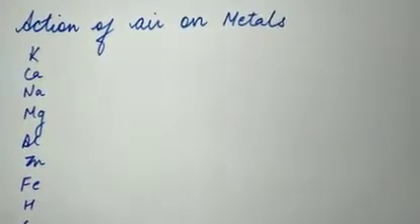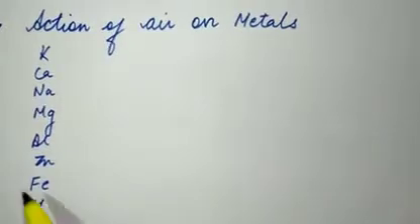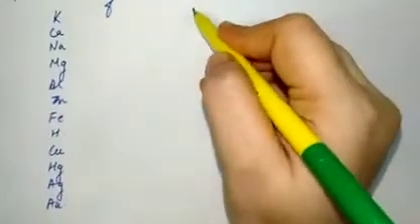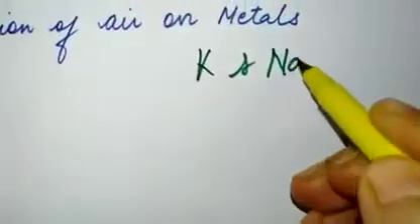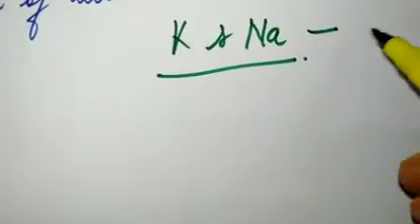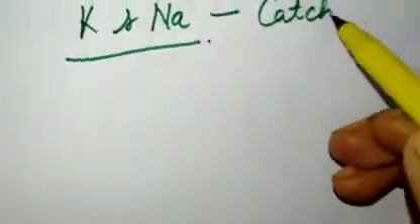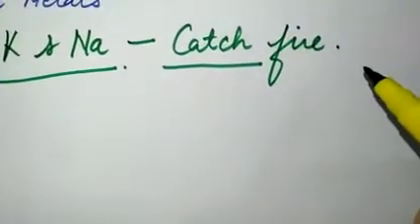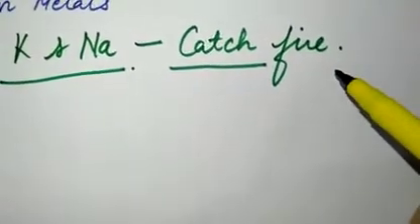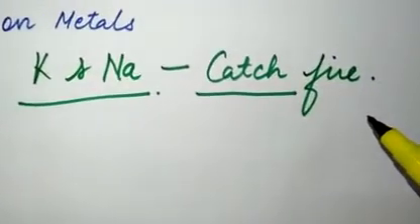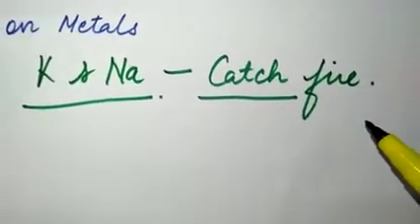Now I have written here the activity series of metals. As I said, potassium and sodium are highly reactive metals. So what will happen, they catch fire as soon as they can. They are very reactive metals. That's why they catch fire if they are taken out in open air. If they react with air, they can catch fire.